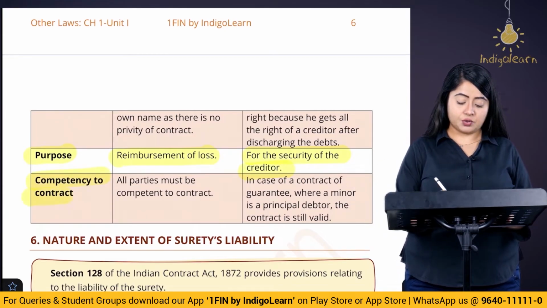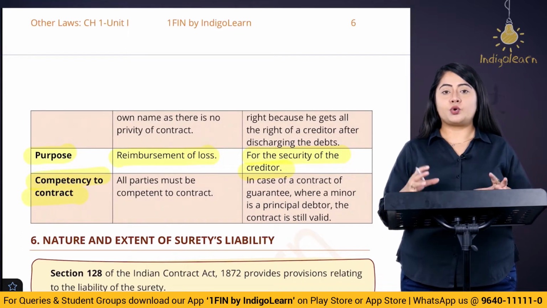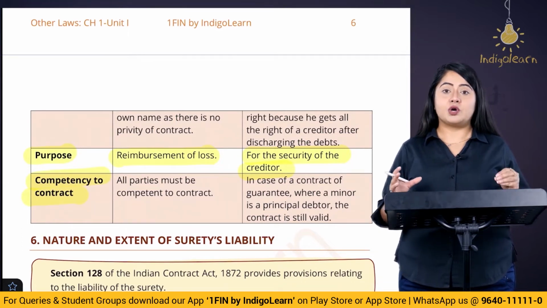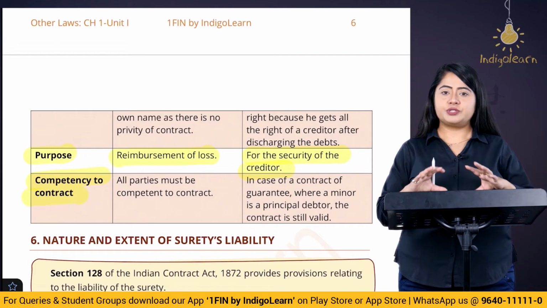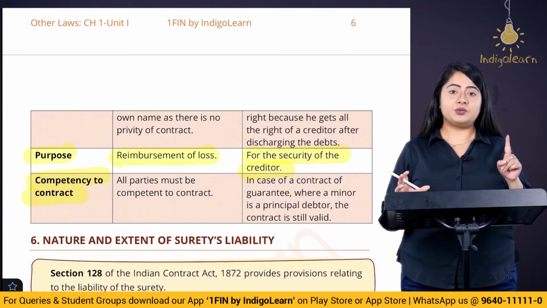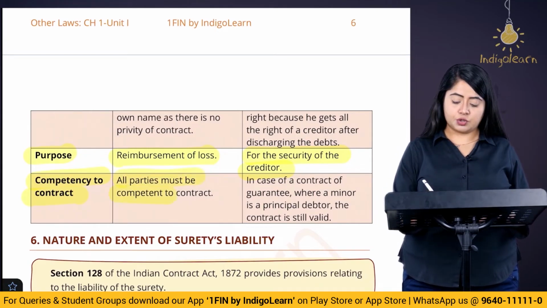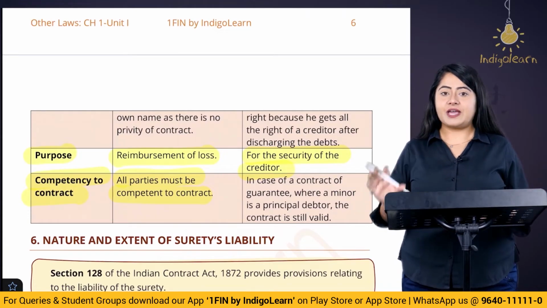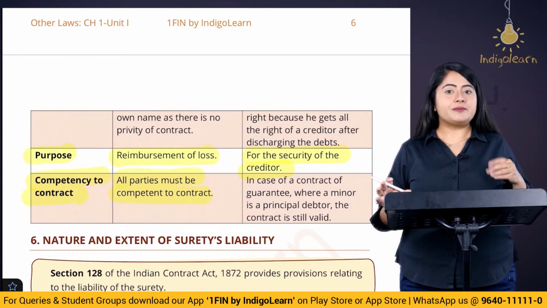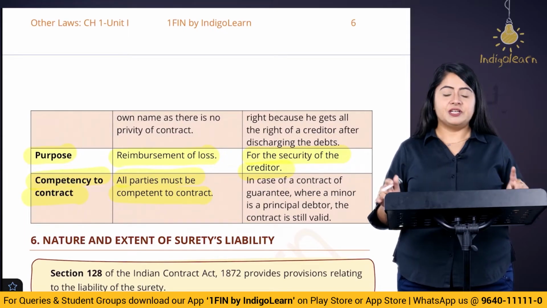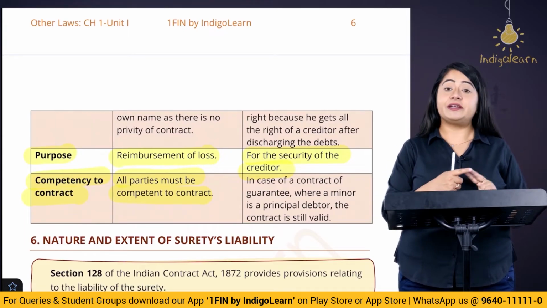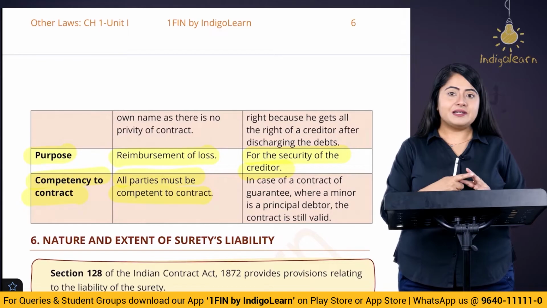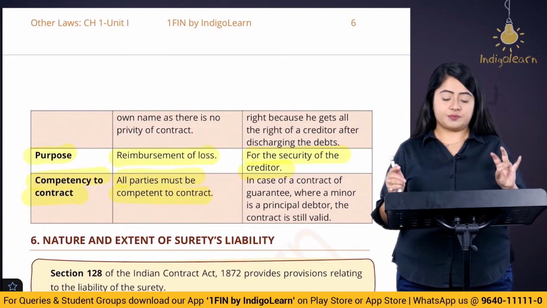Now, competency to contract. Both the parties or all the three parties involved in this contract of indemnity or guarantee, should they all be competent? Well, with respect to indemnity, both of the parties should be competent, indemnifier and indemnified. Whereas, in case of guarantee, the principal debtor may or may not be competent. The surety has to be competent, the creditor has to be competent, but the principal debtor may or may not be competent.